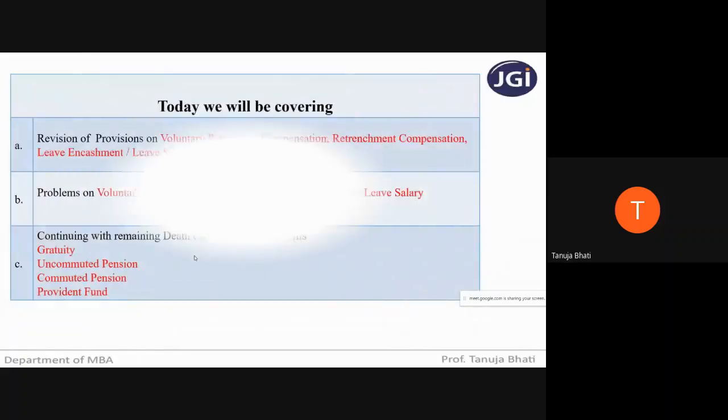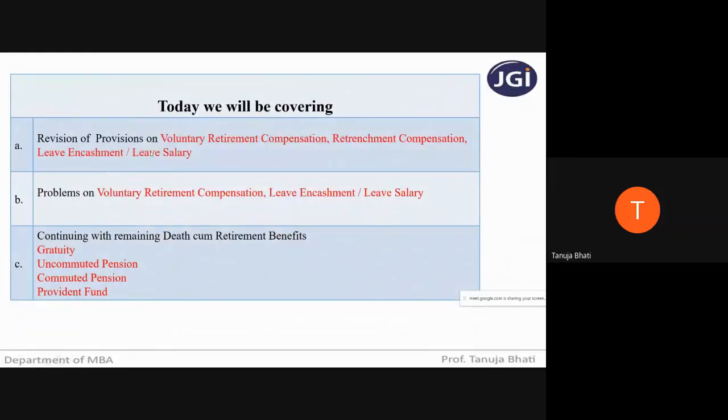So in today's lecture, we will first revise what we did in the previous lecture, that is voluntary retirement compensation, retrenchment compensation, and leave encashment, which is also called leave salary. We will also see problems on these individually. In the next part of this lecture, we will continue with the remaining death cum retirement benefits, that is gratuity, uncommuted pension, commuted pension, and provident fund.